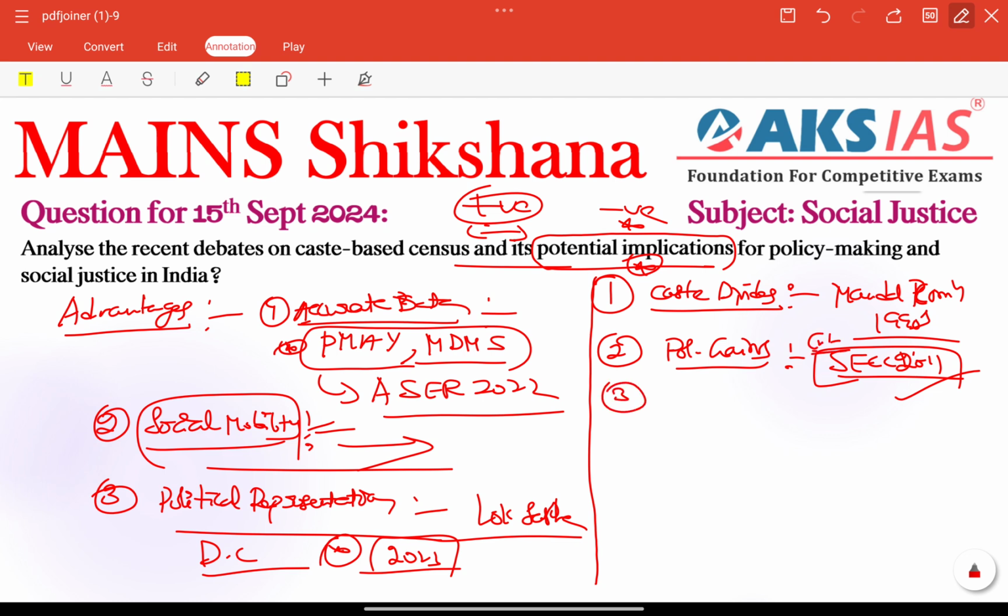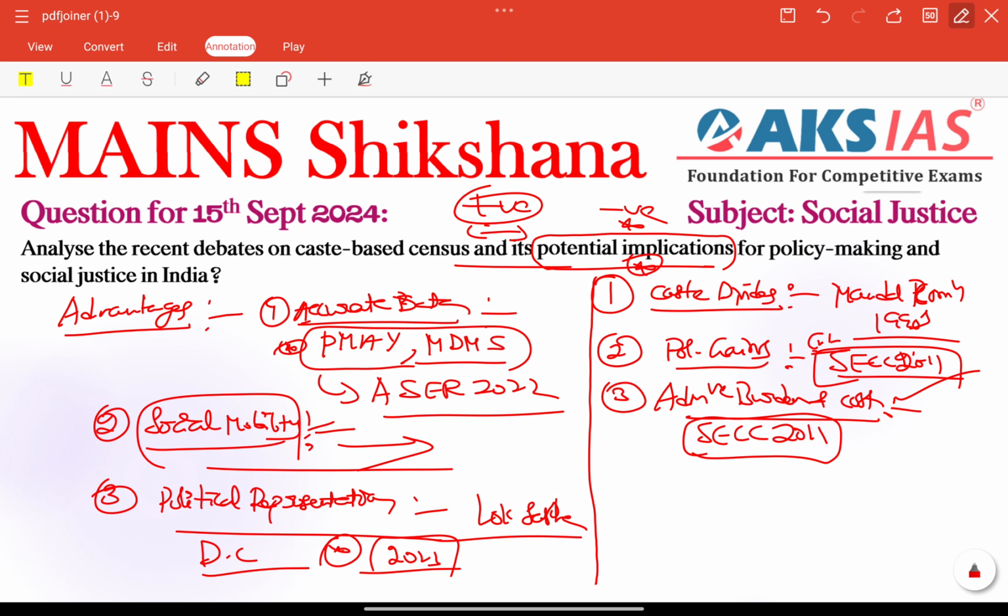Next important thing is administrative burden and cost. Here we can talk about administrative burden and cost. That is a negative impact only, a potential implication, right? For example, we can talk about the implementation of SECC, the Socioeconomic Caste Census 2011, which had faced delays due to its complex methodology, which could pose a challenge again, right?